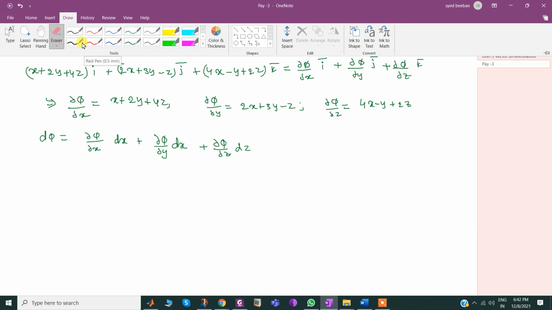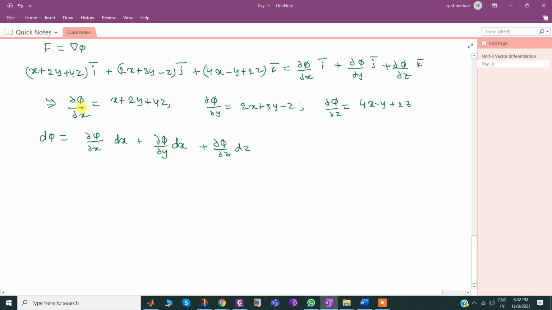How do you identify this? A simple logic: in the problem itself it is clear how many independent variables there are, distinct variables x, y and z. If one term is missing z, it doesn't matter how many terms contain each variable. Here three variables are there: x is one independent variable, y is another, z is another. That's the reason, as specified here, d phi equals dou phi upon dou x times dx plus dou phi upon dou y times dy, plus dou phi upon dou z times dz.